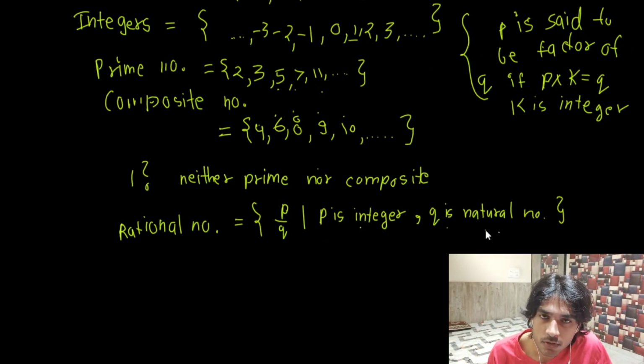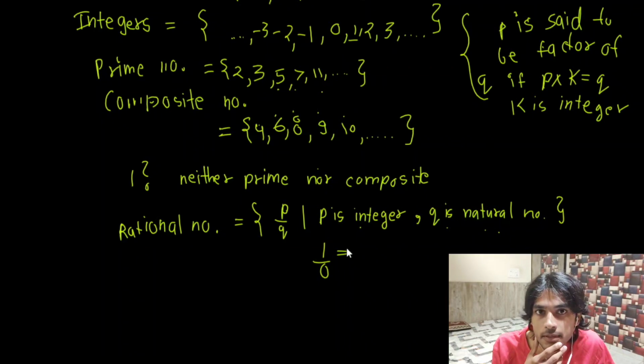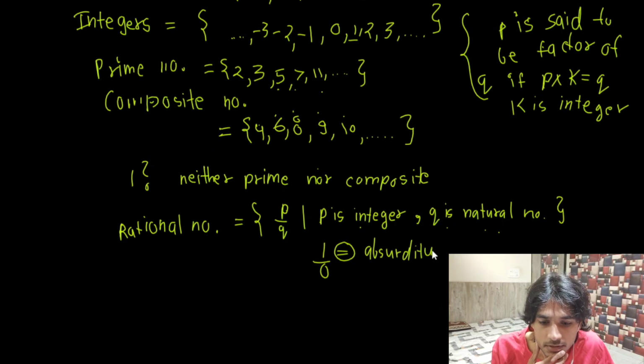Now, because Q is a natural number and 0 itself is not a natural number, that simply means Q can't be 0. We know this absurdity in mathematics that we can't divide by 0 and equate it to something, right? Whenever we divide by 0, we don't get anything in equality. What does absurdity simply mean?